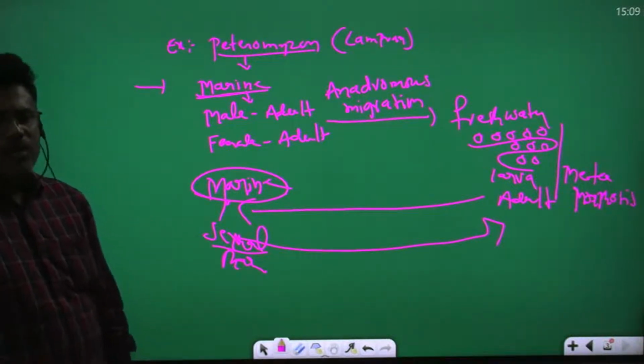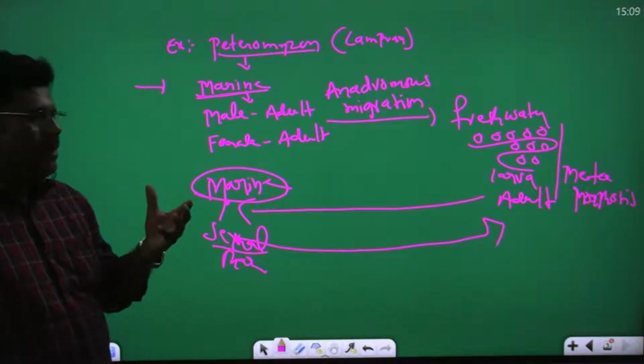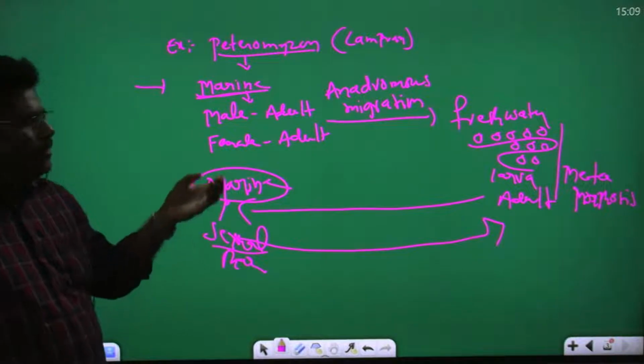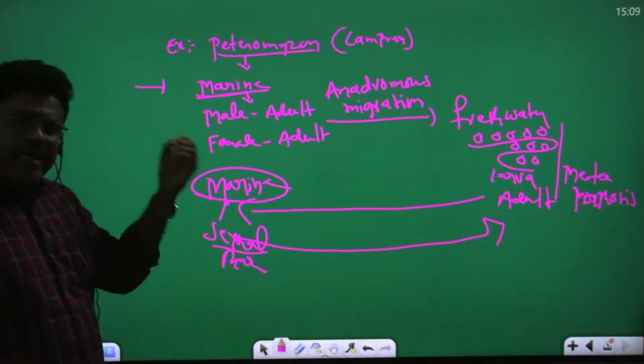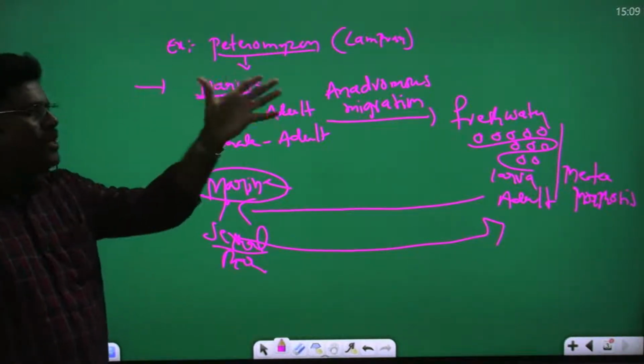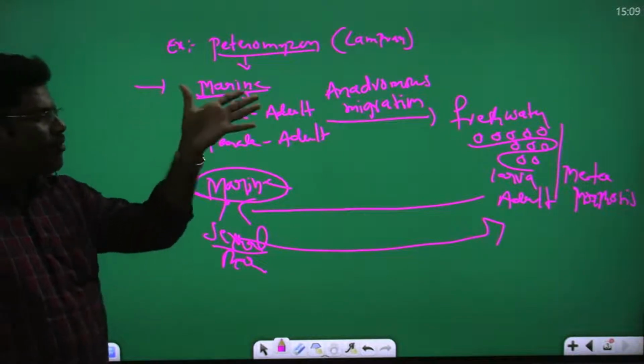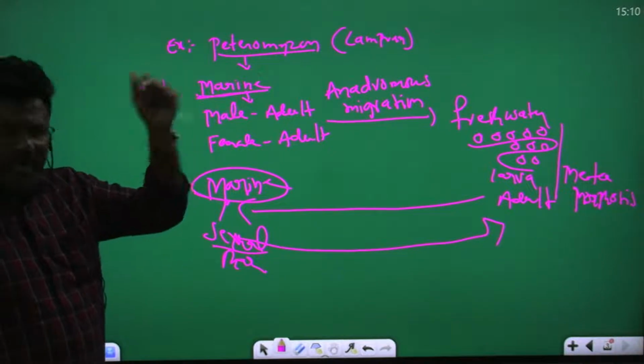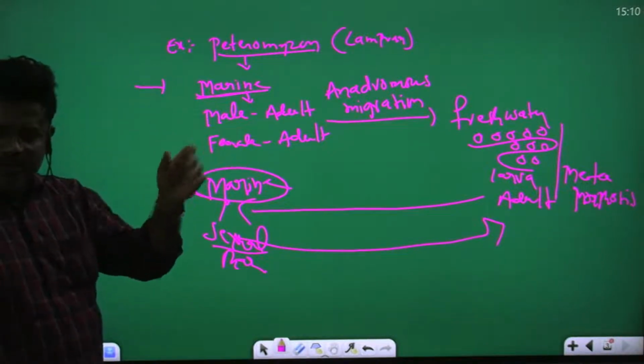Male and female adult lampreys live in marine water. When they attain sexual maturity, they move into fresh water. This movement into fresh water is called anadromous migration. Male and female enter fresh water and copulate there.